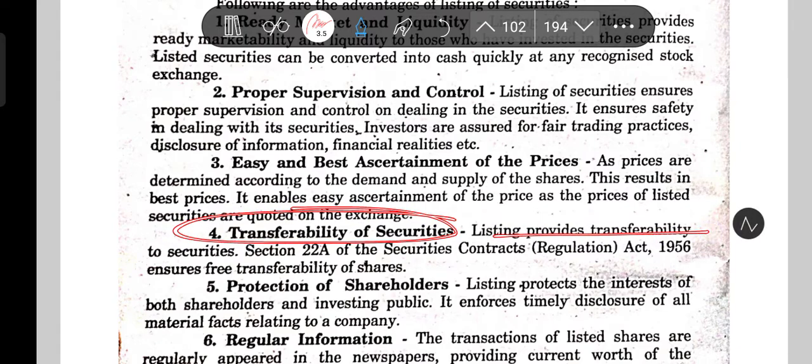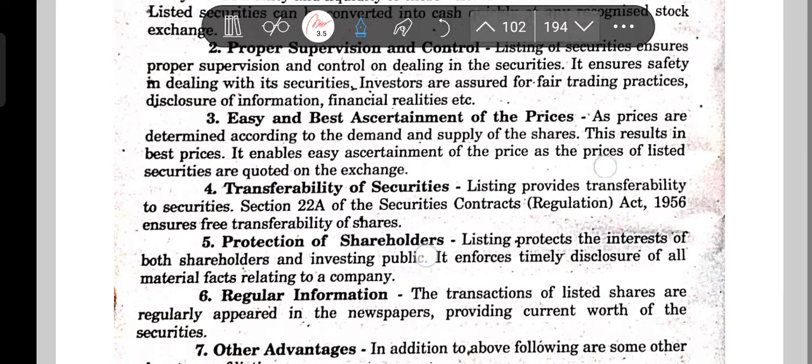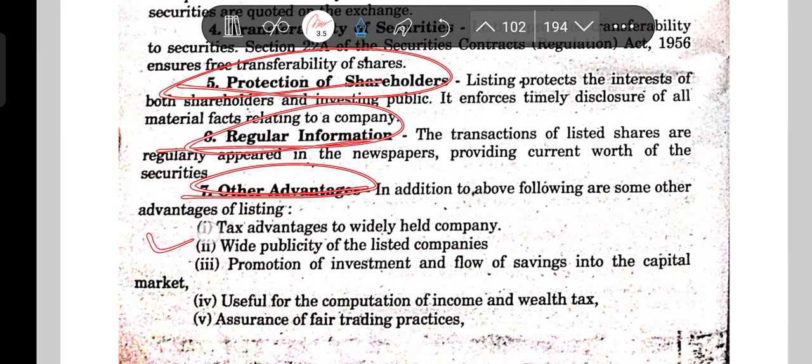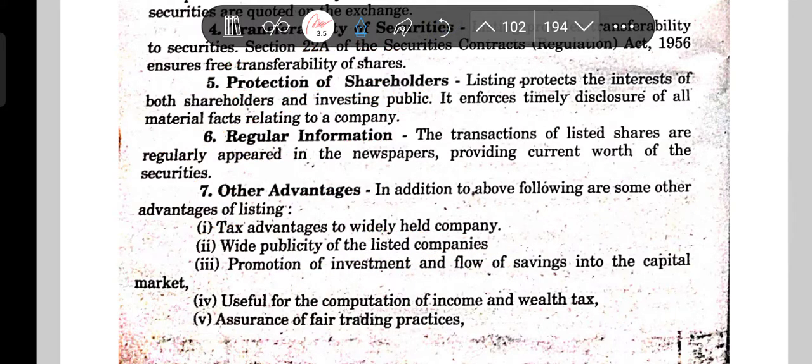Listing provides transferability of securities, Section 28 of the Securities Contracts Act 1956. Protection of shareholders, regular information, and other advantages like widely held companies. It gives tax advantage, wide publicity of the listed companies, promotion of investment and flow of savings into the capital market, and is useful for the computation of income and wealth tax.